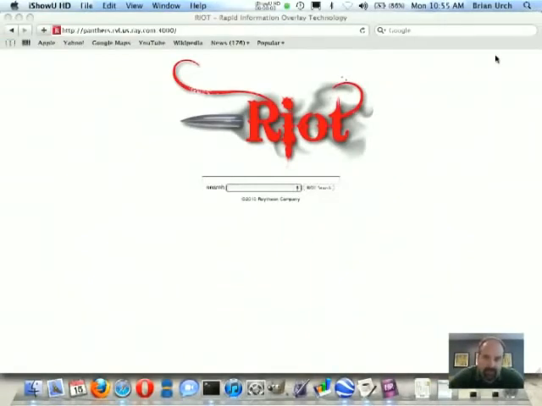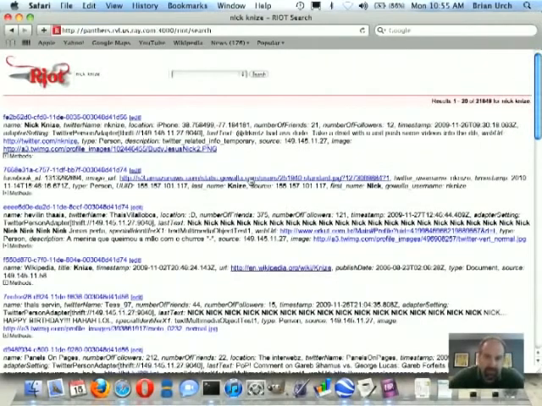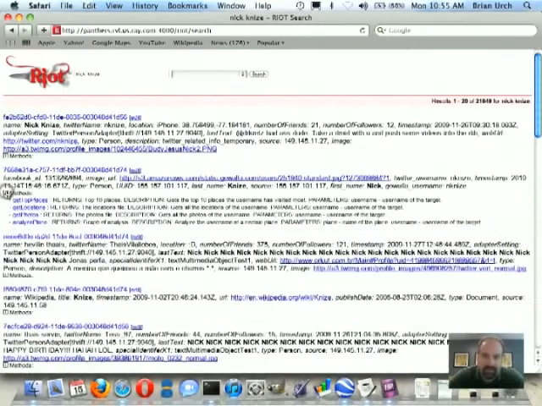So here you see the Riot object browser, and we're going to type the employee's name in, Nick Knies, and that's going to return back a list of objects which meet that search criteria. And we're particularly interested in this second object. We see Facebook ID, Twitter username, Gowalla username, and we're going to expand the list of methods supported by this